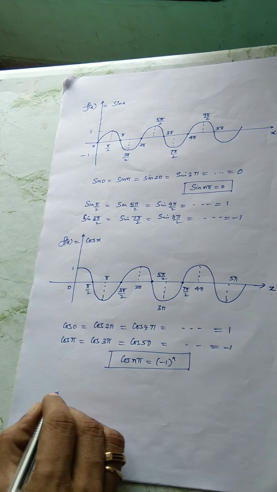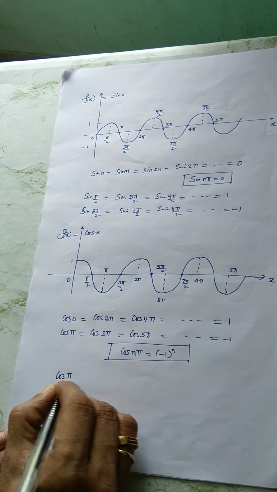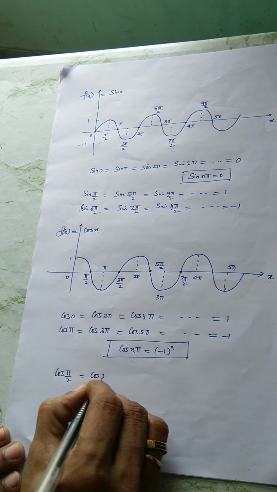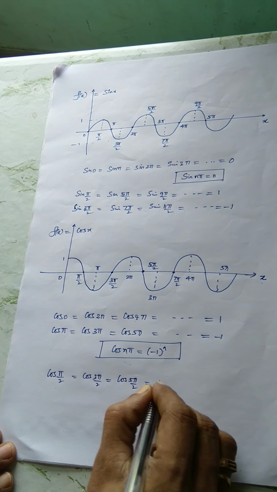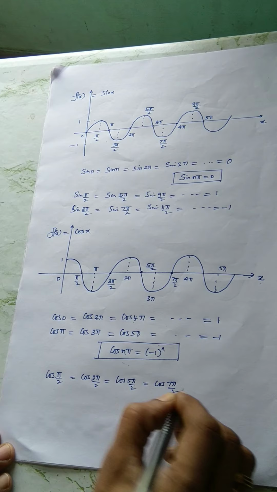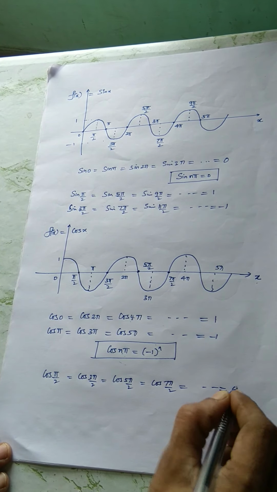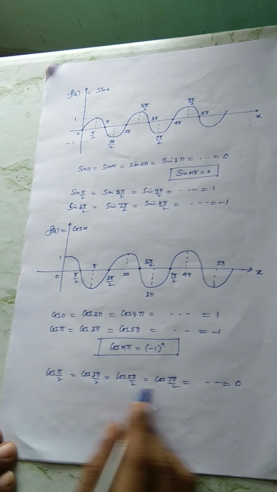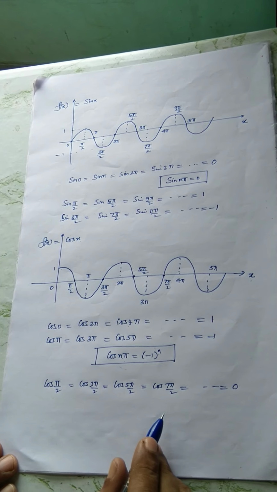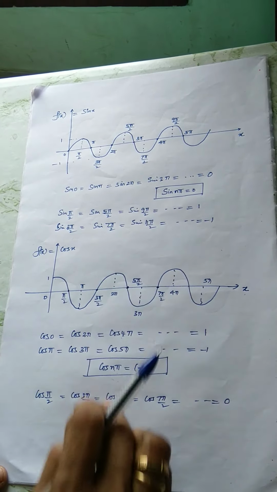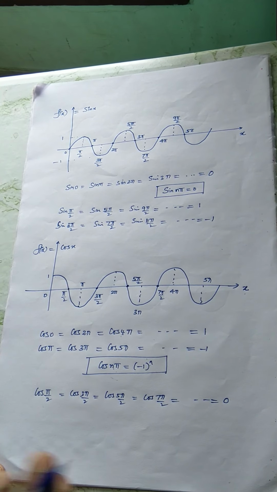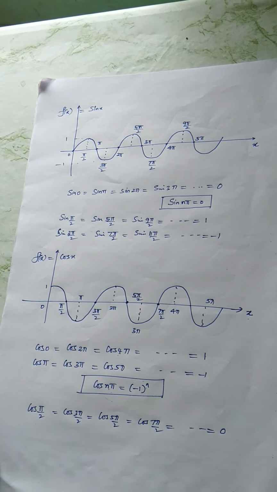Okay, now you see here cos pi by 2, cos 3 pi by 2, cos 5 pi by 2, cos 7 pi by 2, all these values you know very well, 0. Cos of odd multiples of pi by 2 is 0, you know very well. But you see in sine, all these values exist. See, just opposite. So the periodic function, how we are going to analyze from the graph, very interesting.